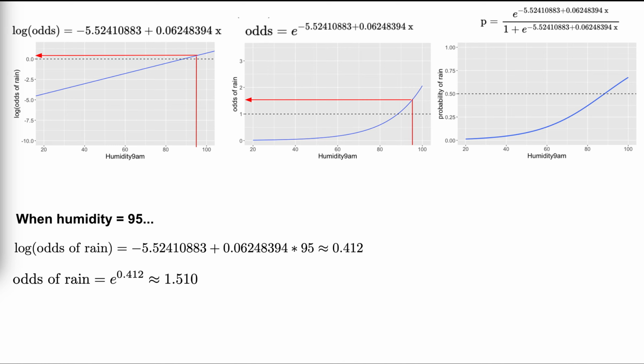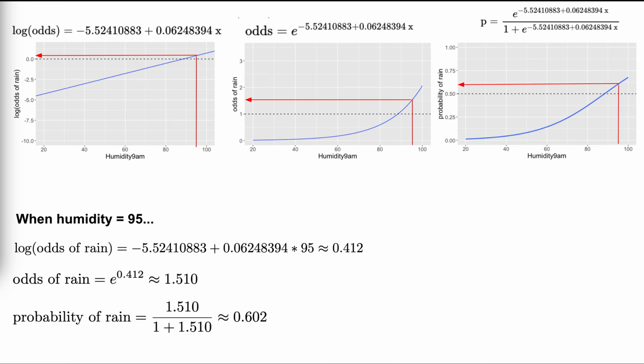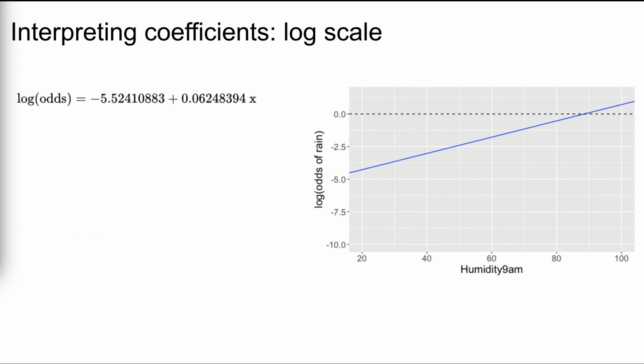That is, rain is roughly 1.5 times more likely than not. Accordingly, there's a roughly 60% chance or probability of rain. We now have the same information on three different scales, and all agree that rain is relatively likely.